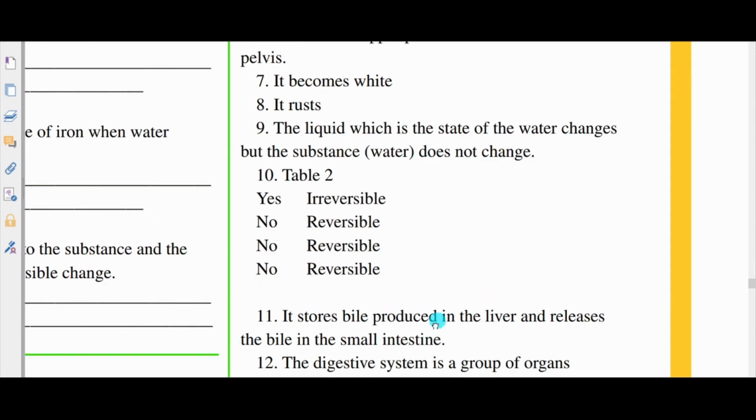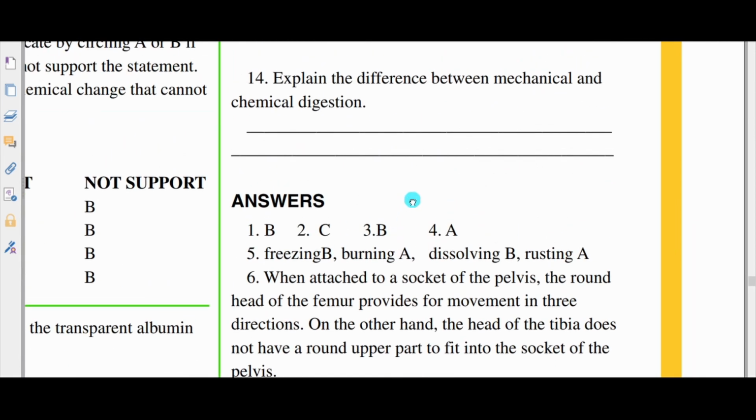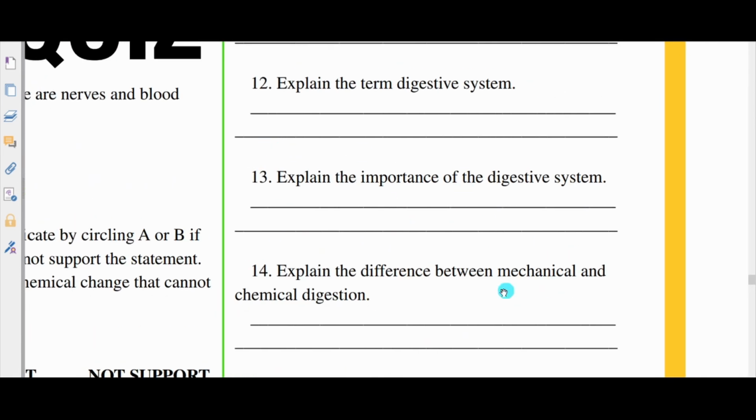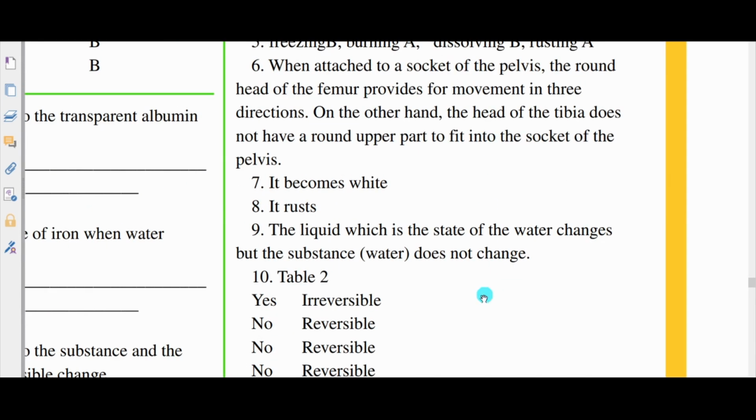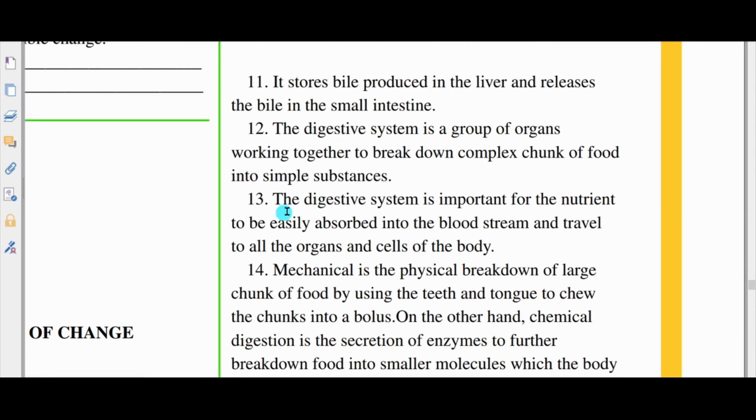Number 12, explain the term digestive system. Let's see what they have to say. The digestive system is important for the nutrient to be easily absorbed into the bloodstream and travel to all the organs and cells of the body.